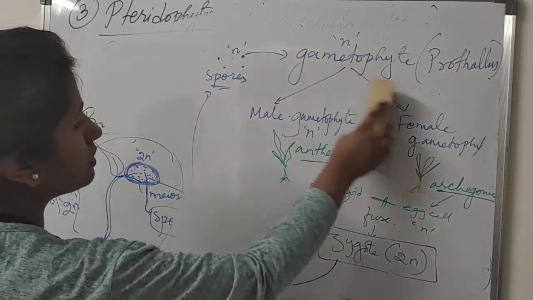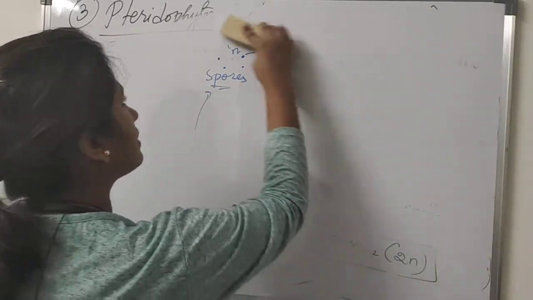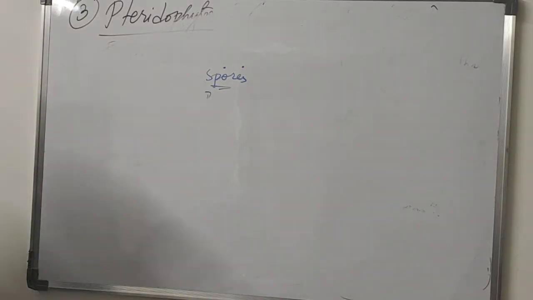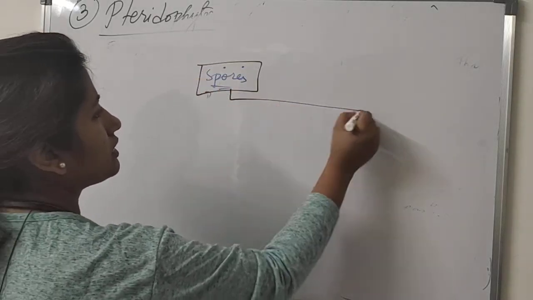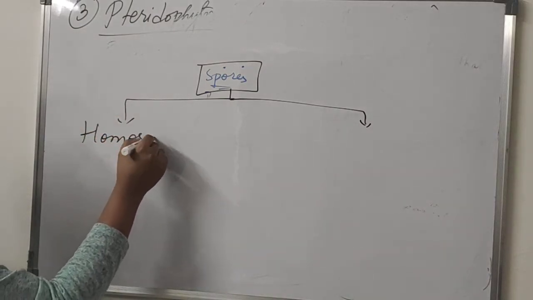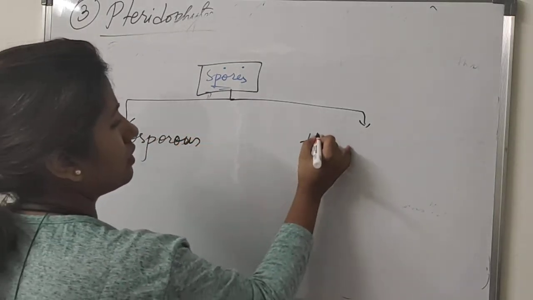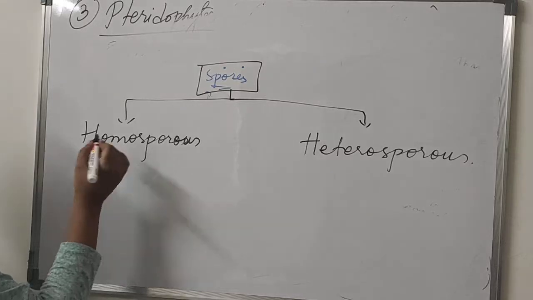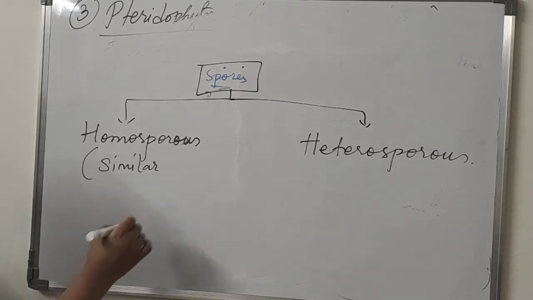Now, we have completed this cycle. After that, one more thing we have to see here is the nature of the spores. The spores which are formed here can be of two kinds: homospores and heterospores. Homosporous means all the spores are similar in size and shape, of similar kinds.